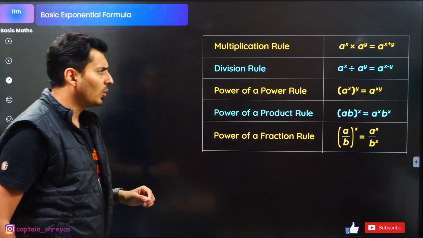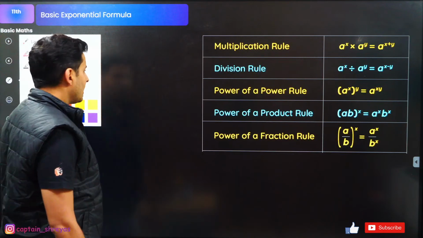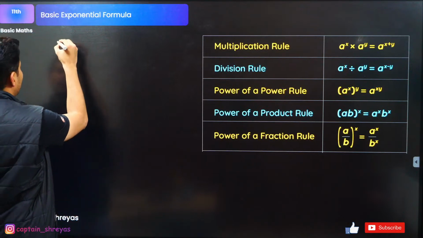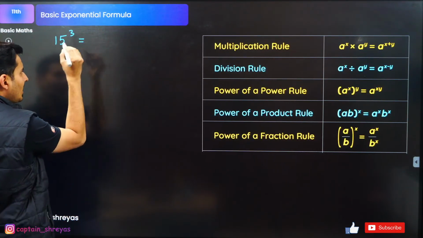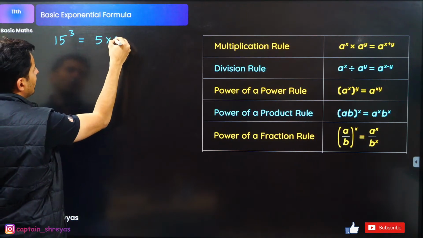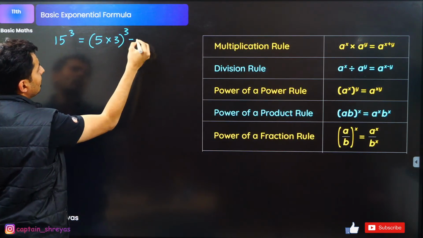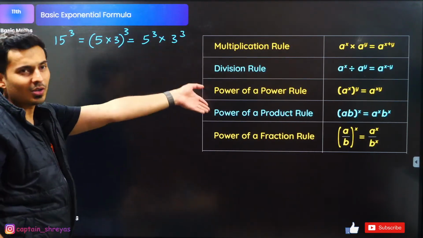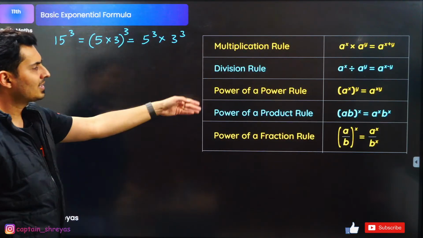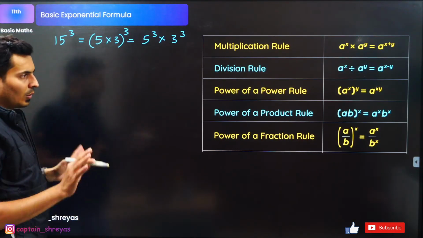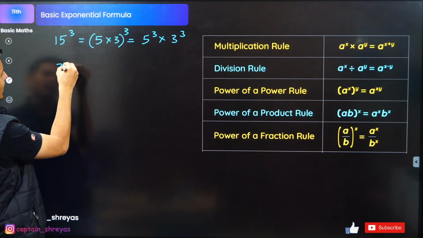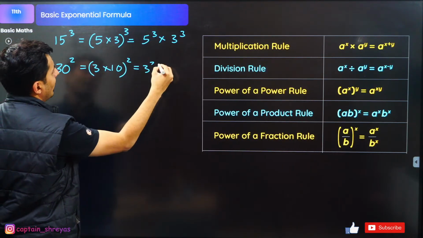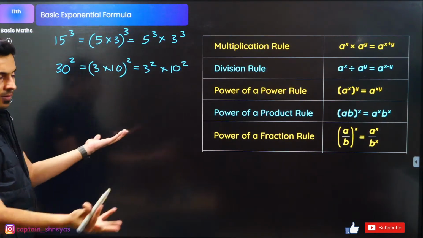Power of a product rule. A into b whole raised to x, guys, is a raised to x, b raised to x. Example, let's say 15 cube is nothing but 5 into 3 whole cube, which is 5 cube into 3 cube. As simple as that. 5 cube, 3 cube, you can multiply it, find it. So that is the power of a product rule. Okay, I hope this is clear. Another example, let's say 30 square is nothing but 3 into 10 whole square, which is 3 square into 10 square. That is also fine.